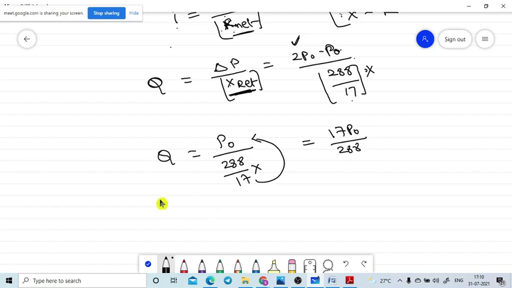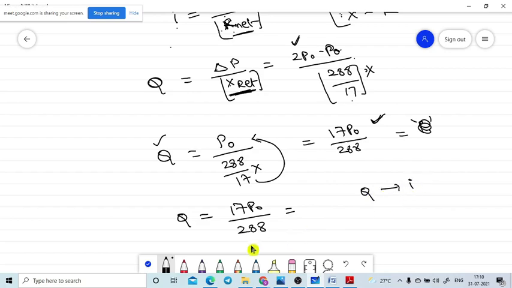So are you looking at this diagram? When you are looking at this diagram, I am going to the diagram once again. You got the total Q value. Q is nothing but I, no? So Q is equal to 17 P naught divided by 288 you got. So this value is nothing but Q is equal to I value. Now what are they asking?